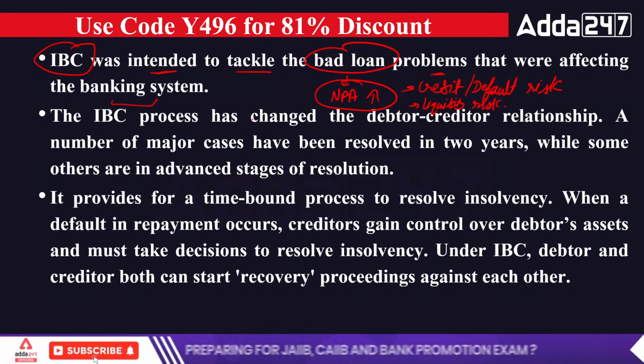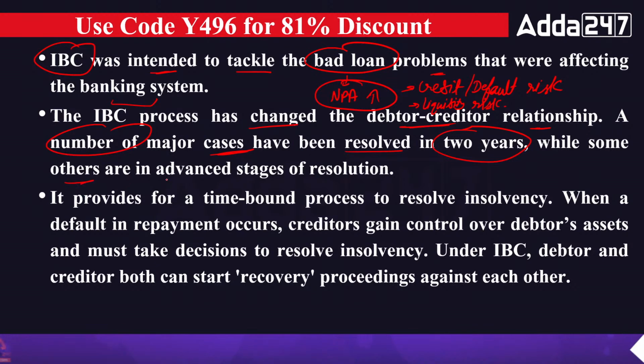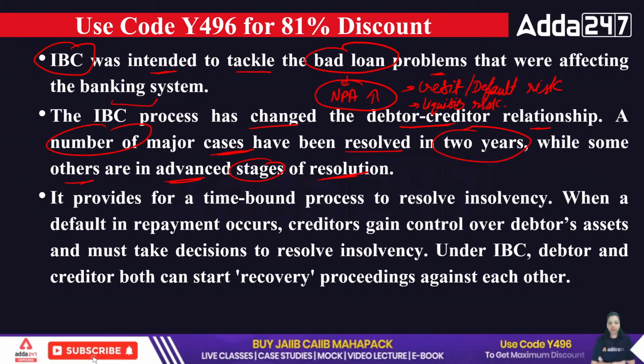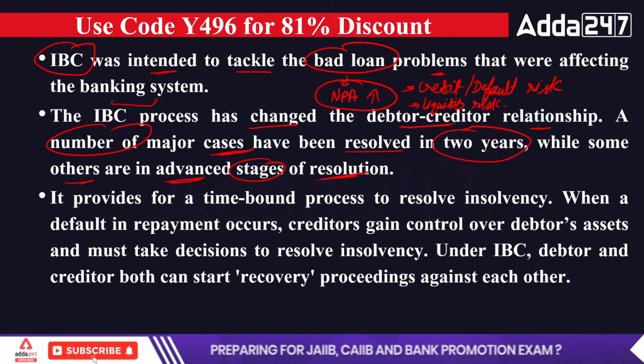Now, the IBC process has changed the debtor and creditor relationship. A number of major cases have been resolved in 2 years, while some others are in advanced stages of resolution. So we can say the resolution process of IBC is much better in comparison to other methods of recovery, because it provides a very short time period to the customer to give the loan back.